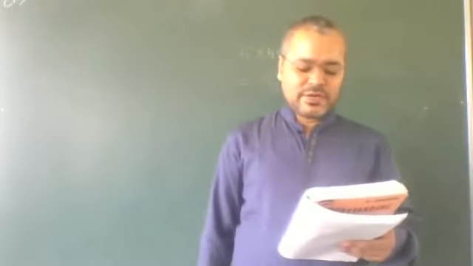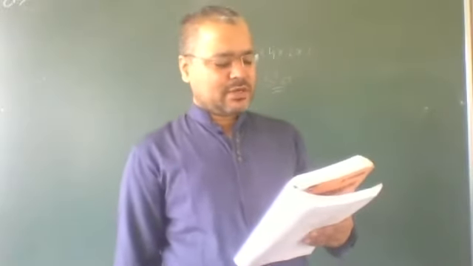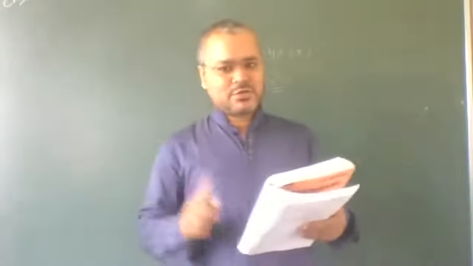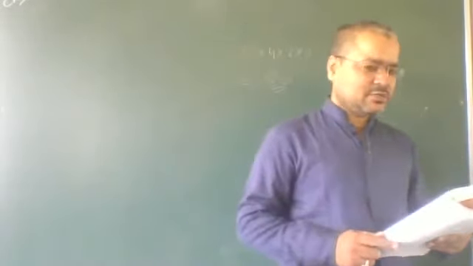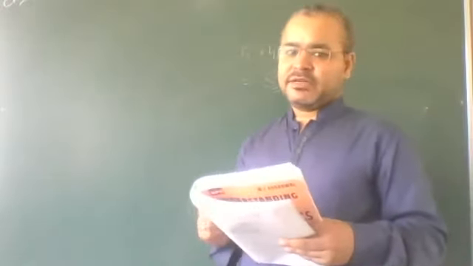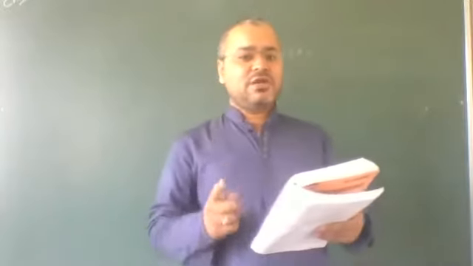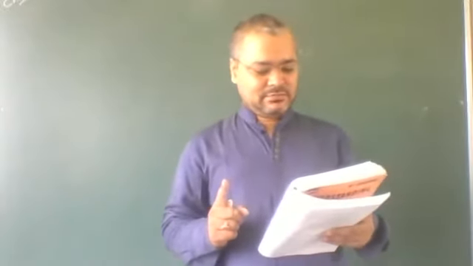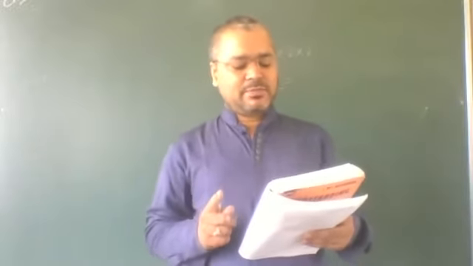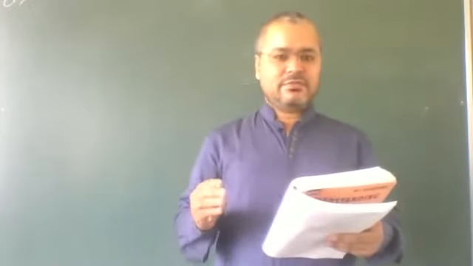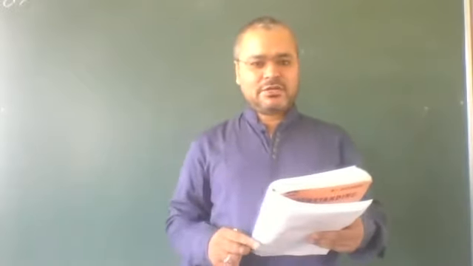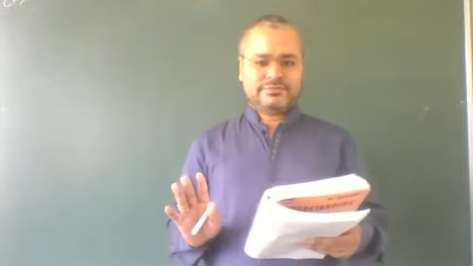So here total number of boys is 22 and total number of girls is 17. It means total number of students of that particular class is what? 17 plus 22, and it will be 39. And there is only one representative possible for that particular function. So out of 39 students, only one is possible.